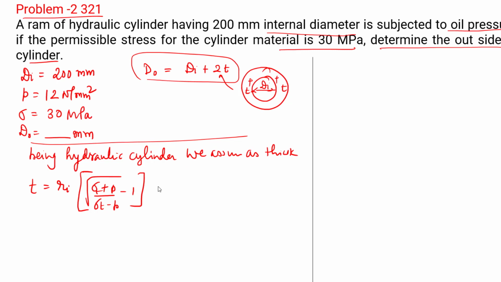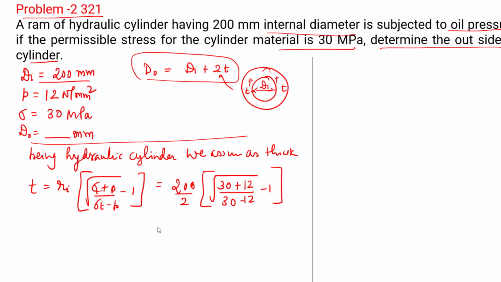Now let's put the values over here. The inner diameter is how much? 200. It is diameter, so we have to divide by 2 to make it radius. Again, the stress value is how much it is given? 30. Plus the pressure is given how much? 12. That is 12, divided by 30 minus 12, minus 1, square bracket complete.